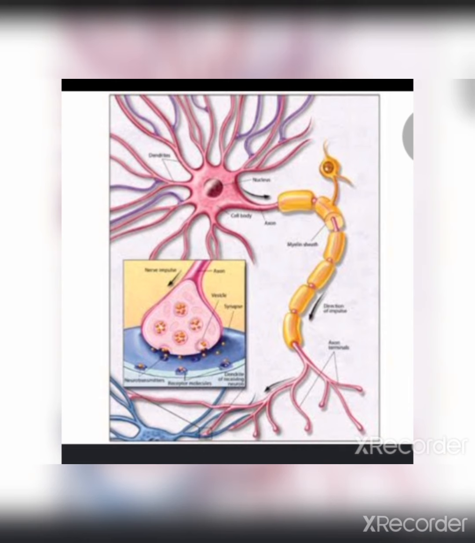Okay, quickly we will revise what we have studied. So this is our neuron structure. As we are seeing, these root-like, thread-like structures are your dendrons, and one of the dendrons elongates itself to form the axon, and the outer covering is your myelin sheath and your neurolemma, and at the end again we have the root-like structure that is known as your axon terminal, and the axon terminal has a bulb-like structure. Inside the bulb there is a neurotransmitter that will help in the conduction of the neuron. Okay, so this is the structure.